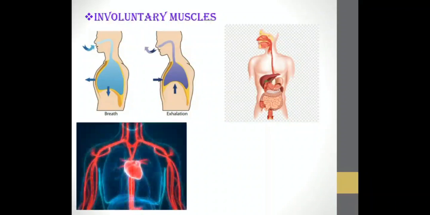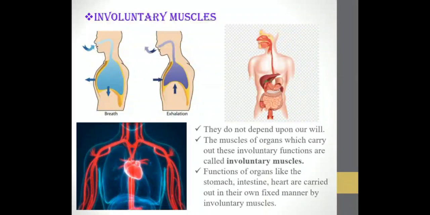Then your blood circulation. Can you stop the circulation of your blood? No, you cannot. You cannot do this as per your own will. Like how hands and legs, if you don't want to move, you will not move. But your blood circulation and all these things you can't stop. Why? Because they are essential for your life. Breathing, digestion, blood circulation, all these are essential for your life. So they do not depend on our own will.